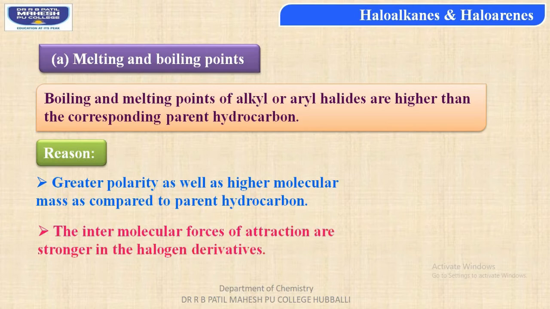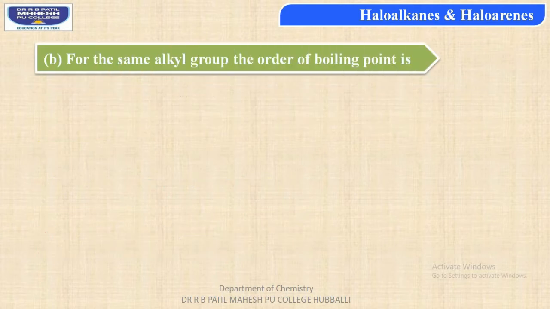their parent hydrocarbons. Second, for the same alkyl group, the order of boiling point is alkyl iodide with a higher boiling point when compared to alkyl bromide, and alkyl bromide is relatively greater boiling point when compared to alkyl chloride, and again alkyl chloride with a higher boiling point compared to alkyl fluoride.